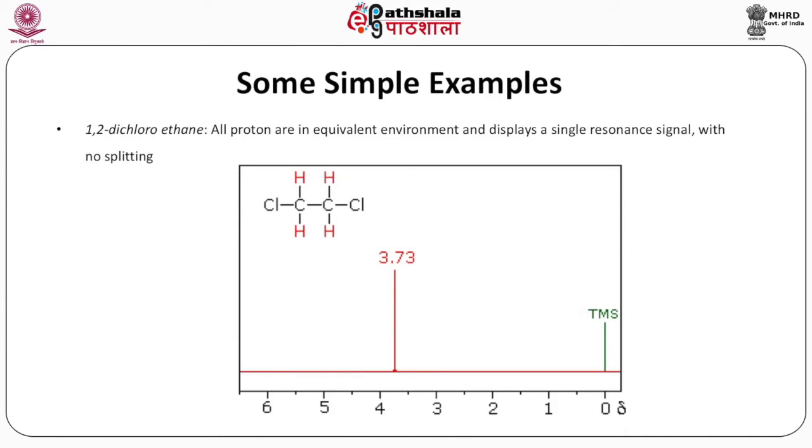1,2-dichloroethane. Here you see that there are 2 chlorides on the 2 carbons and there are 2 methylenes. All protons are in equivalent environment and display a single resonance signal with no splitting with chemical shift of around 3.73 ppm.